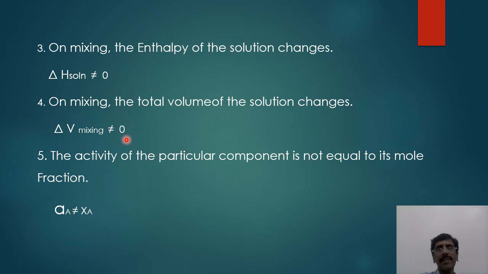Because the simple reason is there is going to be a difference as far as Raoult's law is concerned. So the activity of a particular component is not equal to the mole fraction, and Raoult's law obviously considers the mole fraction. So we say activity of A is not equal to the mole fraction of A.